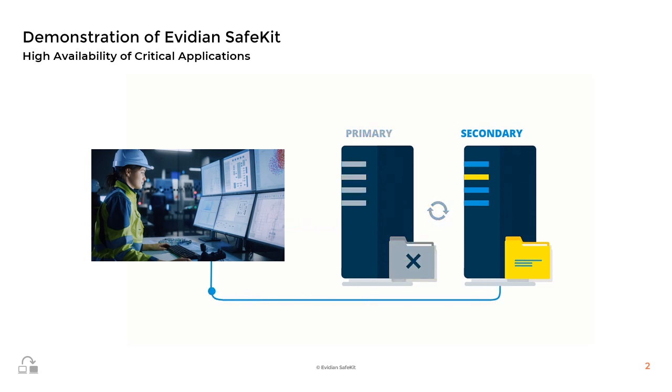SafeKit provides real-time, synchronous replication, ensuring that any changes made to the application data on the primary server are immediately replicated to the secondary server. This guarantees that both servers have identical data at all times, preventing data loss in case of a server failure. In the event of a failure of the primary server, SafeKit automatically switches the application to the secondary server. This failover process is seamless and does not require manual intervention, ensuring that the SCADA application is restarted automatically.